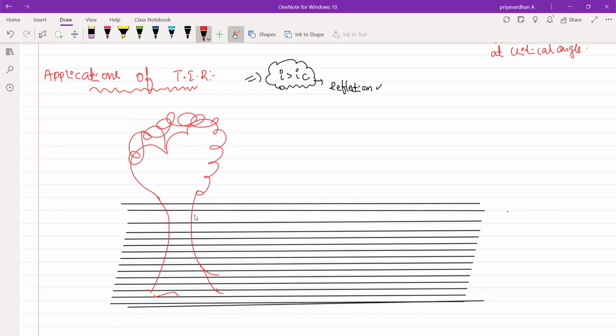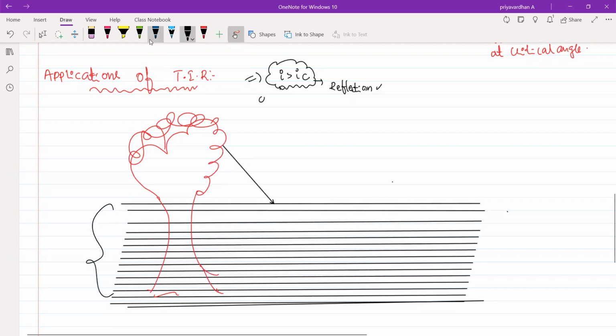Okay, I have taken a tree in this fashion. Now what will happen? Once light from the sun falls on it, assume that the light is getting reflected in all the 360 degrees. I have taken one of the rays, which is coming and hitting these layers.